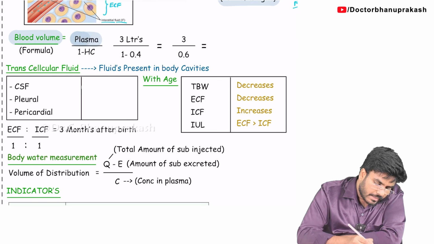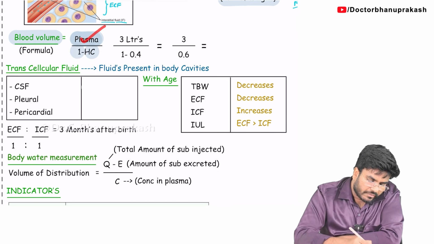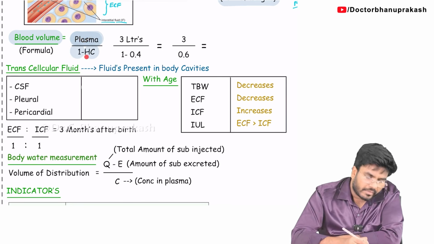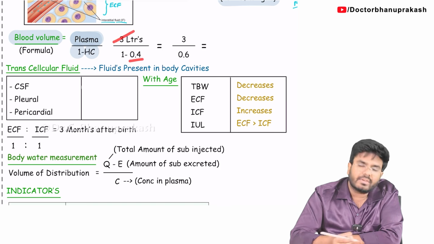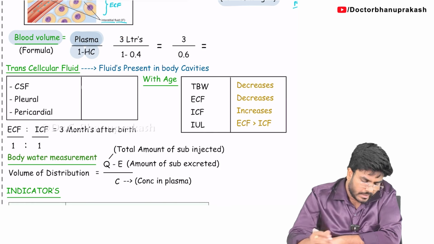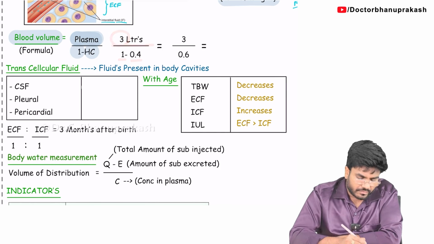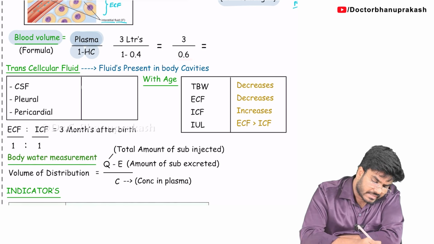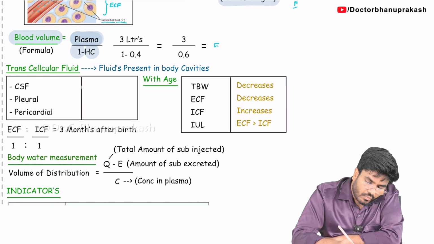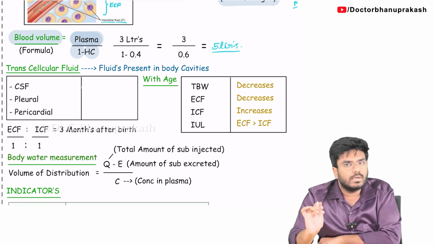So plasma by 1 minus hematocrit. This plasma value, definitely they will give in the question. Our hematocrit value, definitely they will give in the question. Even if they don't give, you know, 3 liters of plasma, hematocrit value is 0.4. So 3 by 1 minus 0.4, how much? 1 minus 0.4 is 0.6. So 3 divided by 0.6, 5 liters. So this is the formula to calculate the blood volume. How much amount of blood is there? Plasma by 1 minus hematocrit is the formula.